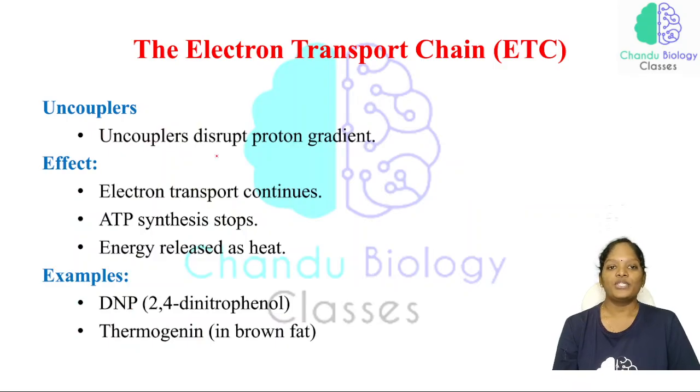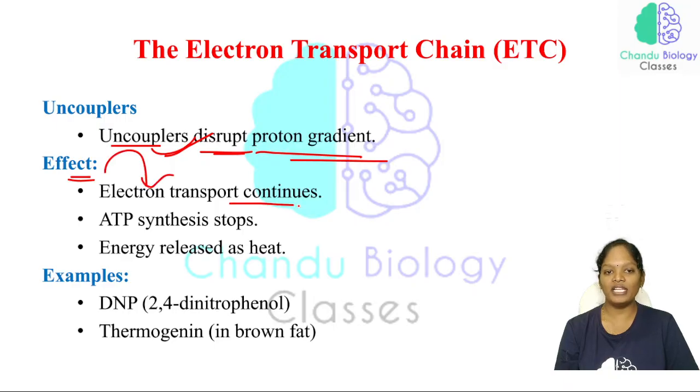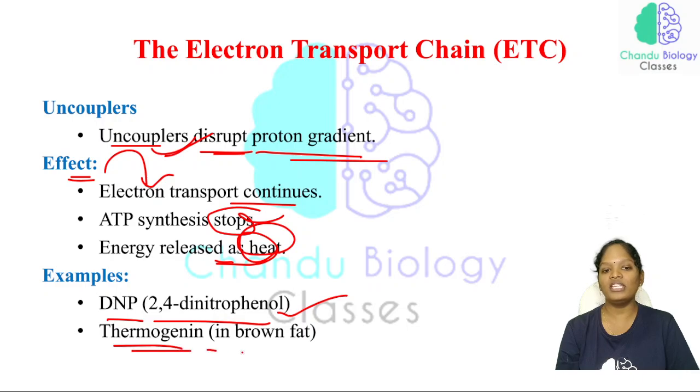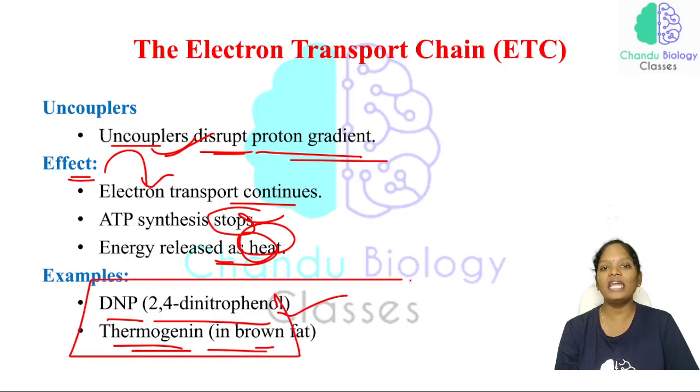Now, uncouplers. What is meant by uncouplers? Uncouplers disrupt the proton gradient. With uncouplers, the electron transport continues, but the ATP synthesis will be stopped. The energy is not used to produce ATP. Instead, it is released as heat. Examples: DNP, 2,4-dinitrophenol, and thermogenin in brown fat. So these are all called uncouplers.